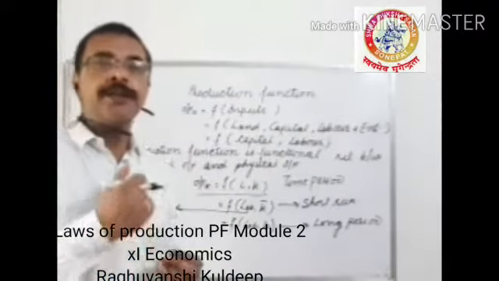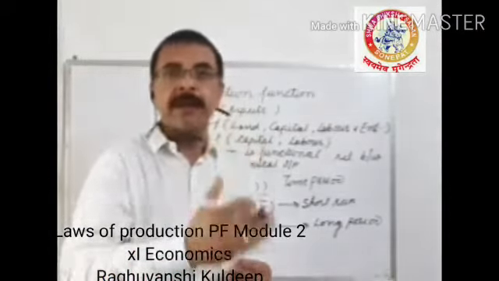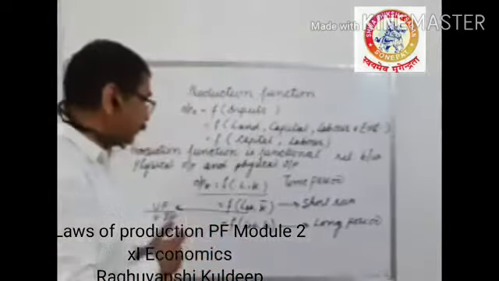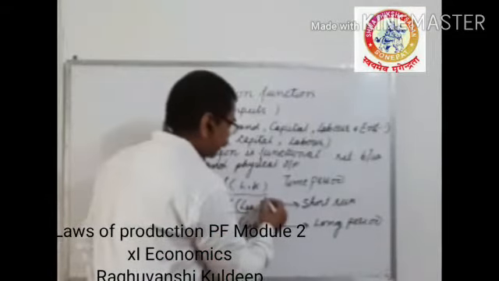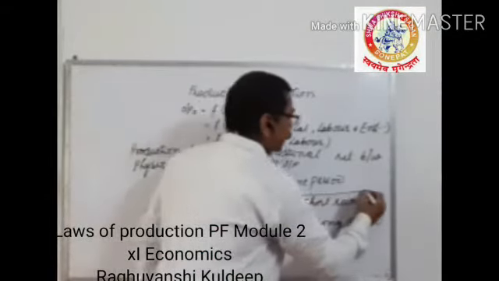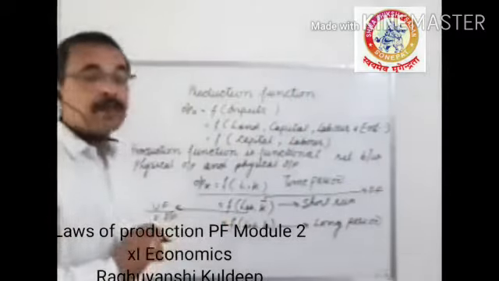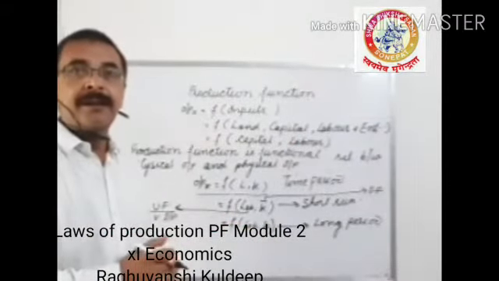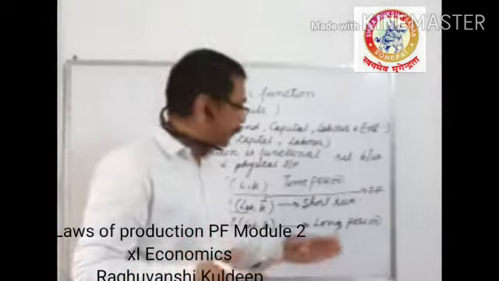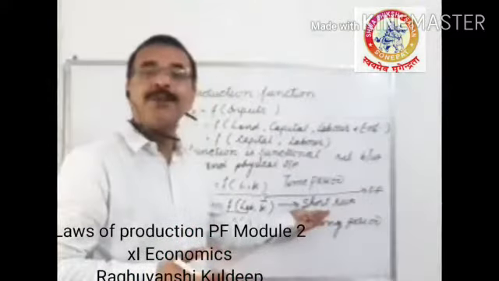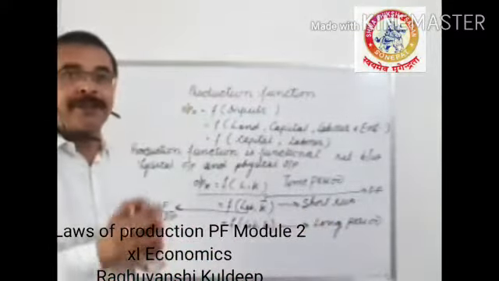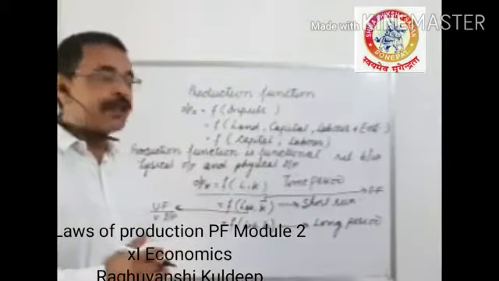Change means easy to increase labor hours or decrease labor hours. On the other hand, in this equation, capital is fixed. That's why it will be called a fixed factor, because we cannot change it. And that's why this time period is known as short run, because the firm is not able to change capital.